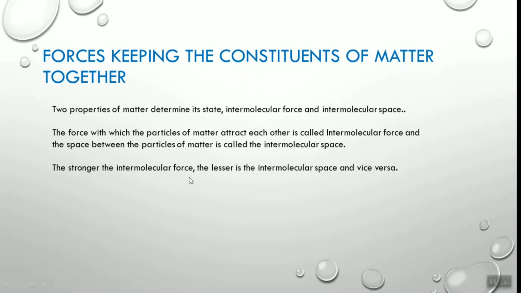The stronger the intermolecular force, the lesser is the intermolecular space, and vice versa. Do you get this point? If the intermolecular force is strong, it means the atoms are very close to each other, so there is less space between the atoms. If the intermolecular force is less, there will be more space in the molecule.